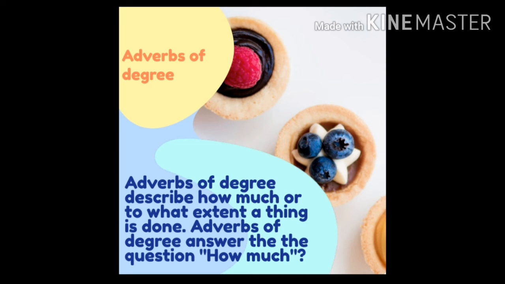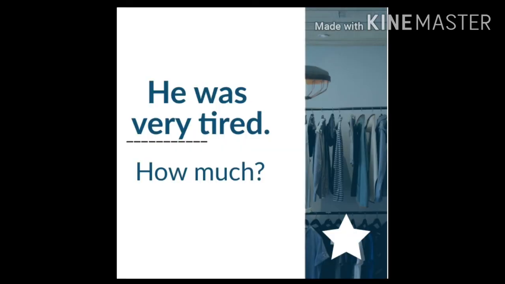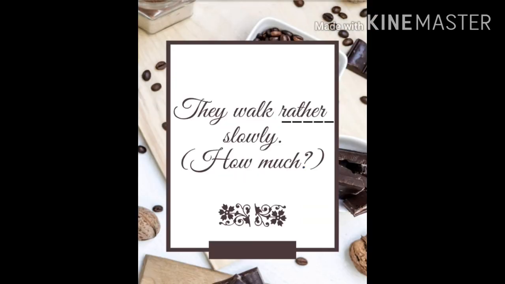Next one, adverbs of degree. Adverbs of degree describe how much or to what extent a thing is done. Adverbs of degree answer the question how much. Examples of adverbs of degree: very, rather, too. Let us see some examples. First example, he was very tired. Very answers the question how much was he tired. So, in this sentence, very is the adverb of degree.